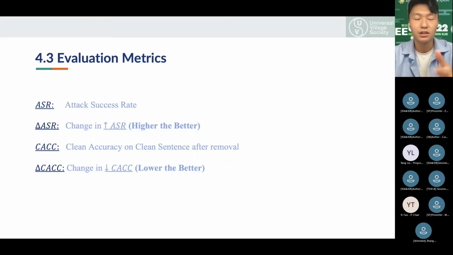Now, to accurately measure the effectiveness of MSDT, as well as to make a good comparison, we have used the same evaluation metrics proposed by Onion, which are ASR, CACC, delta ASR, and delta CACC. ASR and CACC represent the attack success rate and clean accuracy on the clean dataset after removal. Delta denotes the change in those values after employing MSDT on the text. For delta ASR, the higher the better, since it means that the triggers are successfully removed. For delta CACC, the lower the better, because it means that fewer normal words are removed.